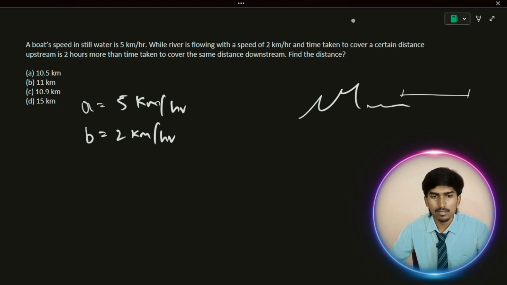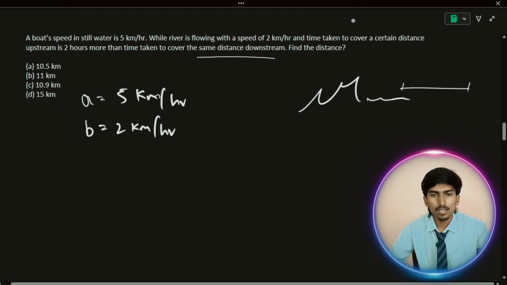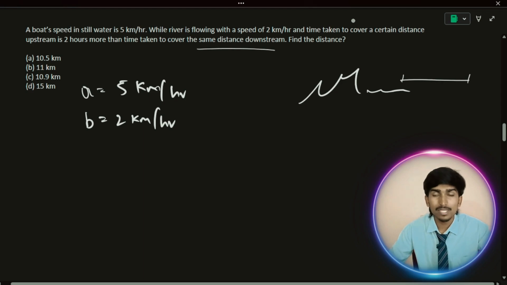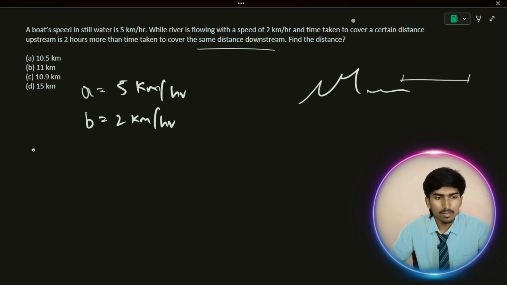They are saying same distance, but upstream takes 2 hours more than downstream. For example, if you are at A and your girlfriend is at B, you want to go from here to here, where the movement of water is also in the same direction. The water moves this way and the boat also goes in the same direction.